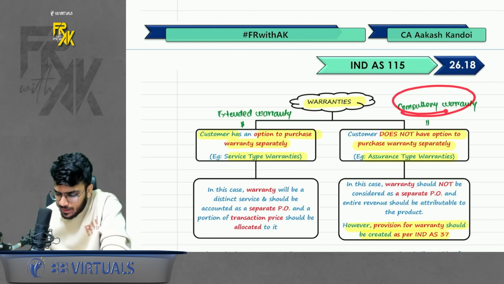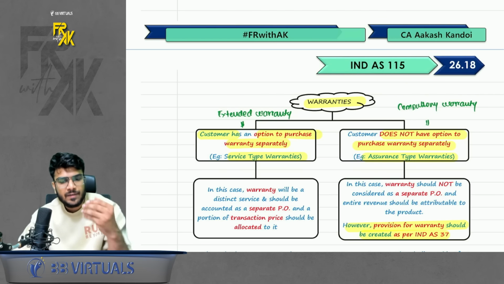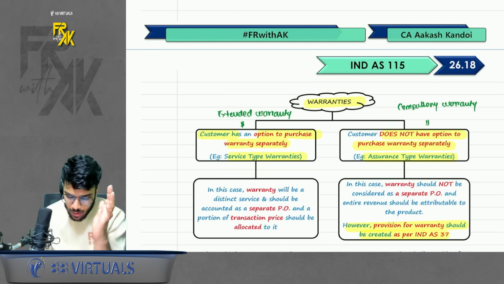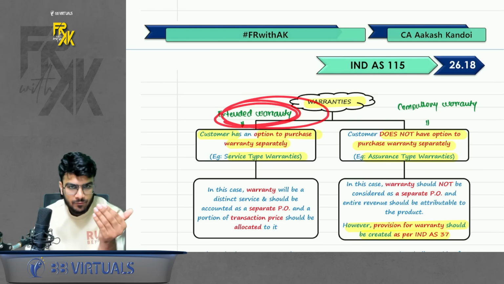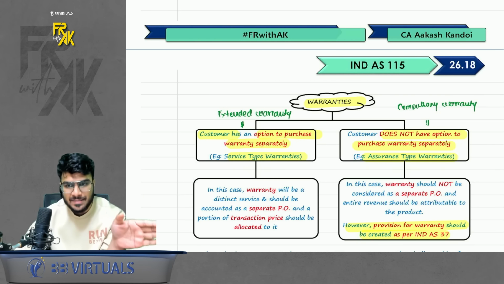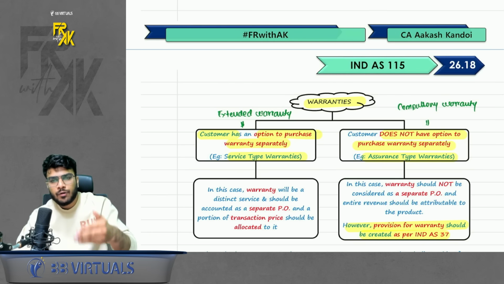If the warranty is a compulsory type of warranty, that means whenever you buy a mobile phone, you get 1 year warranty, that is a compulsory type of warranty. In that case, no need to bifurcate the product and the warranty. Treat it like a single PO. But whenever you buy an extended warranty, in that case for the company, these are two. This is a separate PO. Mobile plus the compulsory warranty is 1 PO and the extended warranty is a separate PO.